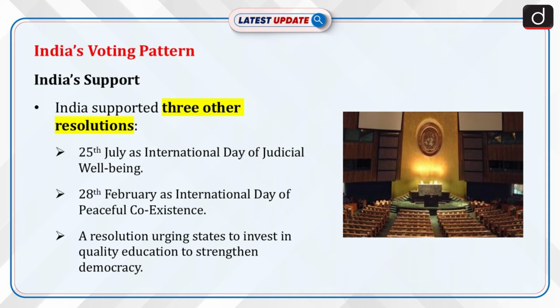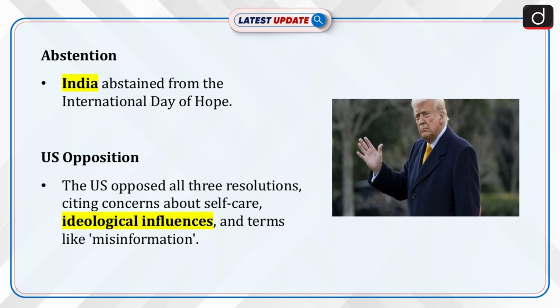Now moving on to India's voting pattern, India supported 3 other resolutions but abstained from the International Day of Hope: 25th July as the International Day of Judicial Well-being, 28th February as the International Day of Peaceful Coexistence, a resolution urging states to invest in quality education to strengthen democracy. The US opposed all 3 resolutions, citing concerns about self-care movements, ideological influences, and terms like misinformation and disinformation.